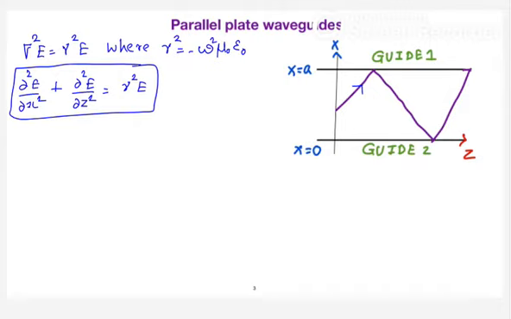Since you have variation with respect to x and with respect to z, and nothing happens in the y direction, the rate of change will be 0. That is why I have not considered the y dimension. Whereas in a rectangular waveguide, you have to additionally add dou square E by dou y square here. That is the only change.